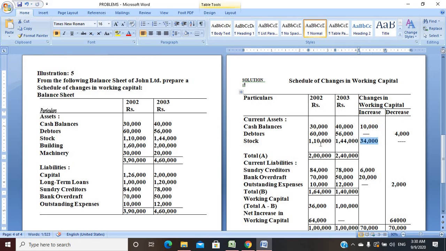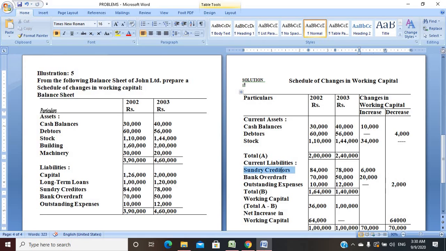So now we total it. All this total: 1,10,000 plus 30,000 plus 60,000 gives the figure 2 lakh, and same 40,000 plus 56,000 plus 1 lakh 44,000 gives the figure 2 lakh 40,000, right? So the current assets column will be finished. Next we go to the current liabilities column.